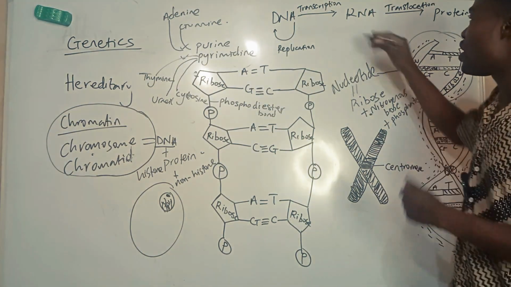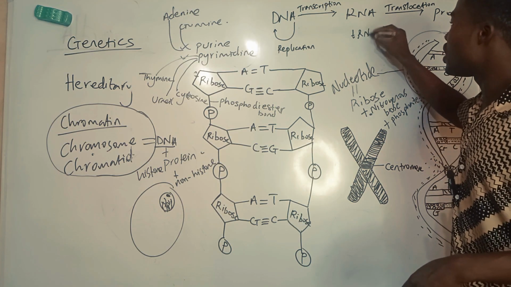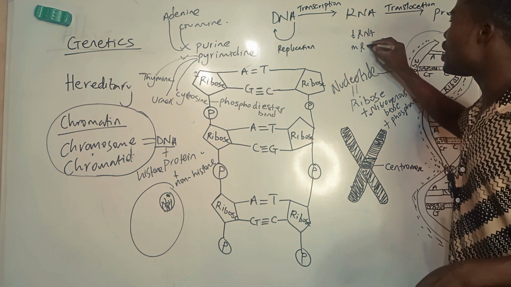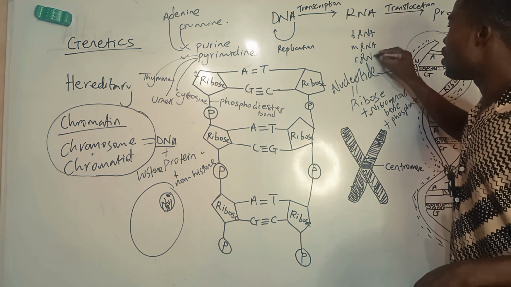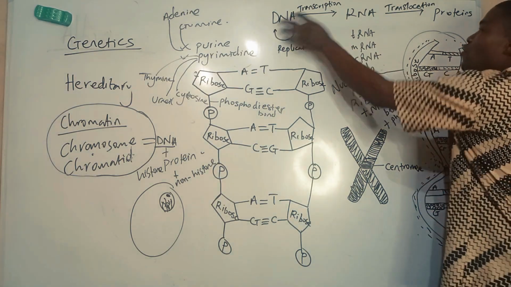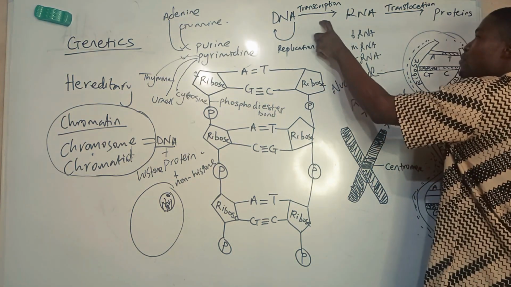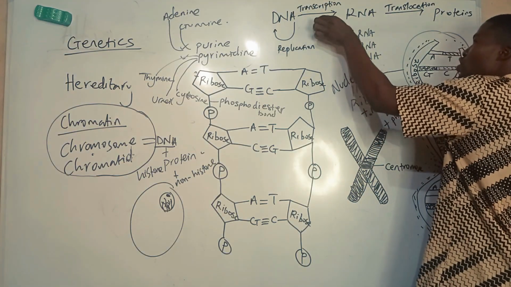And there are three types of RNA. There's tRNA, there's mRNA, and there's rRNA. So DNA can form RNA. There's an enzyme that does that. It's called RNA polymerase. RNA polymerase is involved in this process.